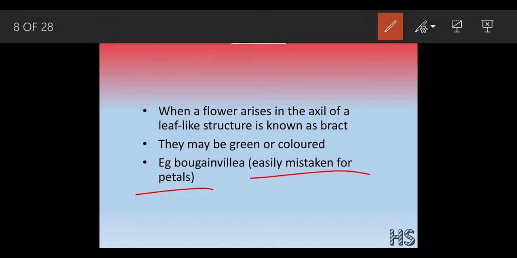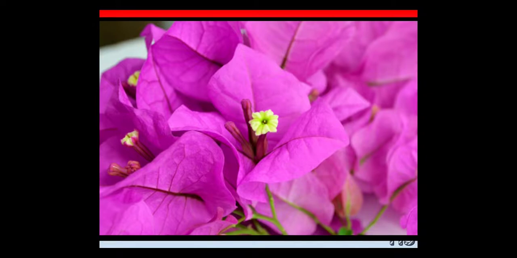What is the condition in the bougainvillea? Let's understand with the diagram. If we look at this diagram very carefully, the whole part is colorful in nature, but there is one flower centrally located.